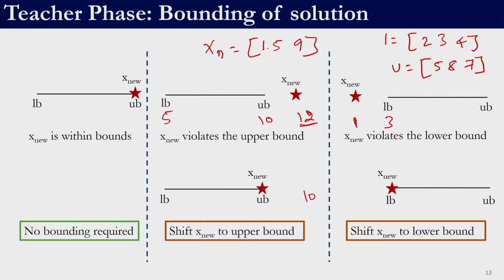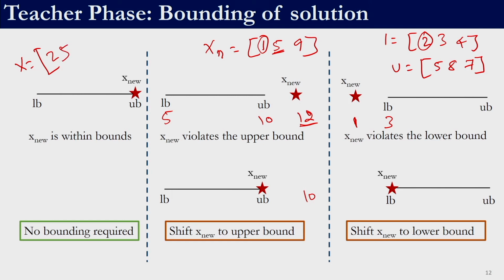In this solution, the 1 violates the lower bound, because the lower bound for the first variable is 2. So, the bounded value of x will be 2. For the second variable, the new solution has a value of 5. Between 3 and 8, it lies within the bound, so I do not need to bound it.